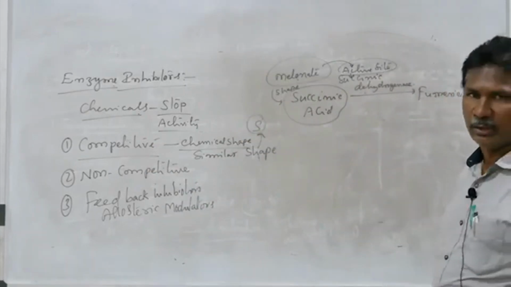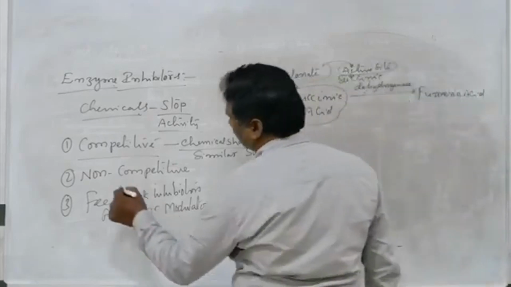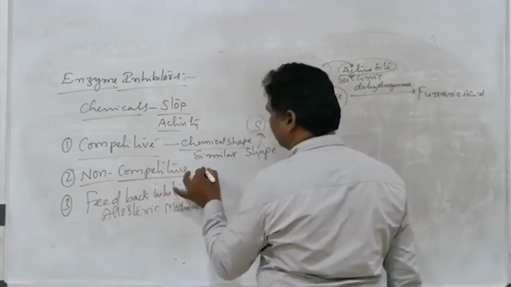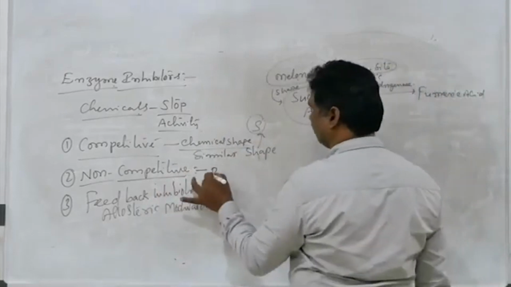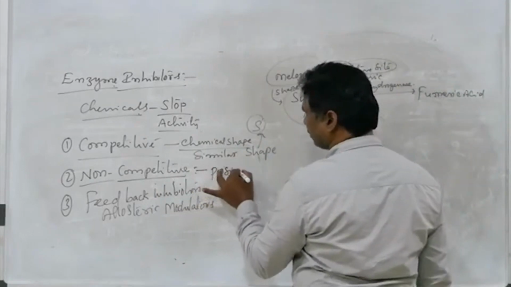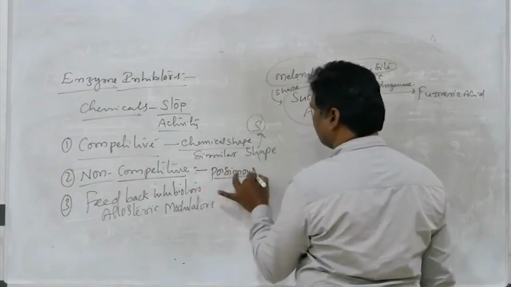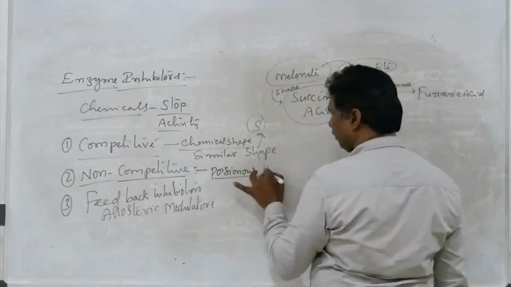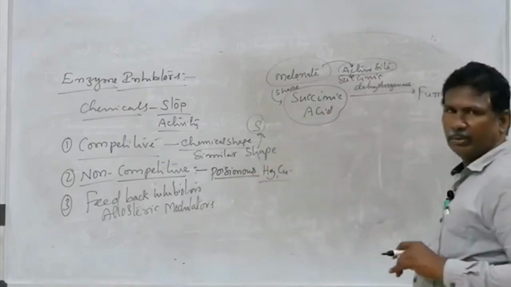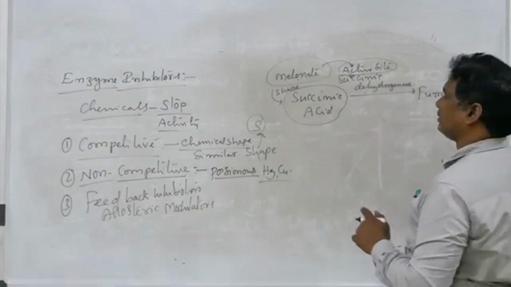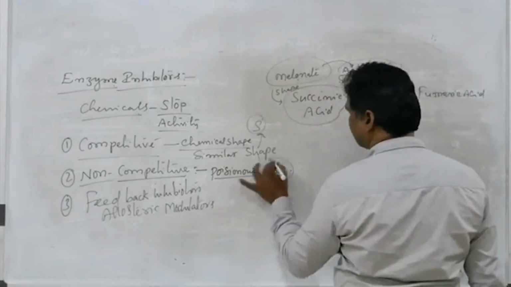So second one, non-competitive inhibitors. These non-competitive inhibitors are nothing but some of the poisonous substances. Some of the heavy metals like mercury, copper, silver, cadmium, etc. So those are the poisonous materials.